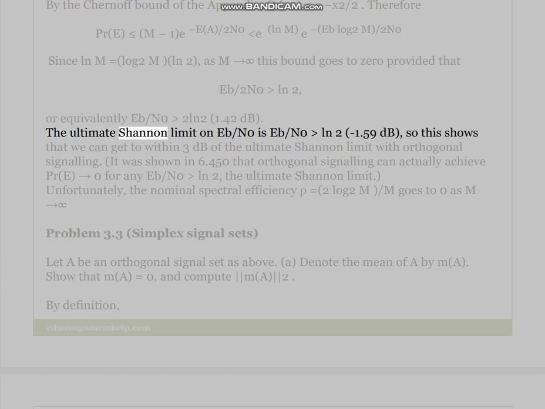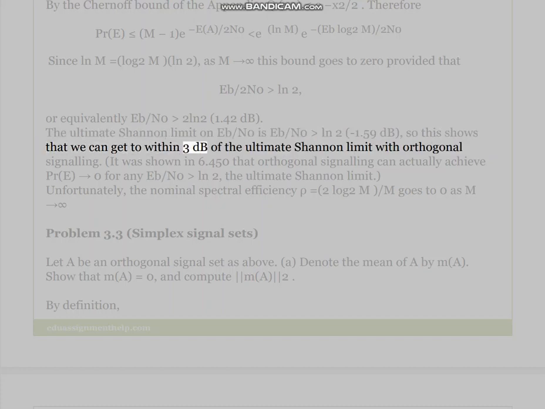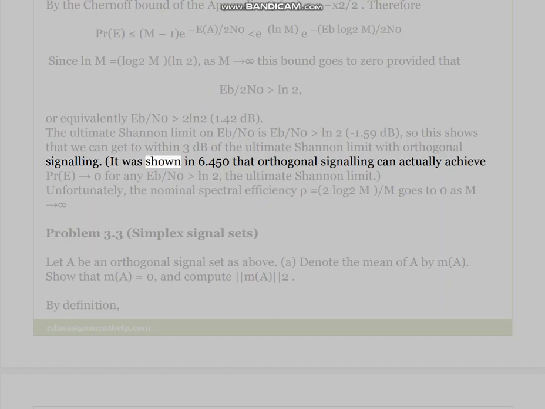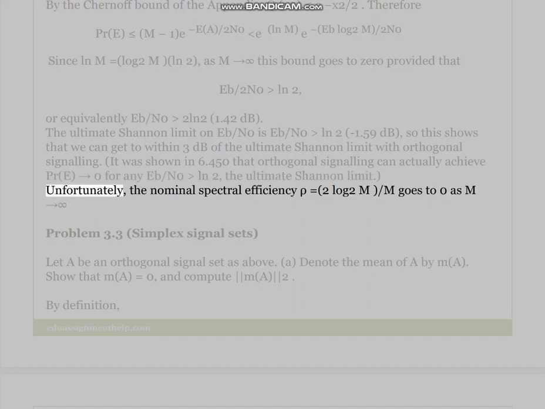The ultimate Shannon limit on Eb/N0 is Eb/N0 > ln 2 (-1.59 dB), so this shows that we can get to within 3 dB of the ultimate Shannon limit with orthogonal signaling. It was shown in 6.450 that orthogonal signaling can actually achieve Pr(E) → 0 for any Eb/N0 > ln 2, the ultimate Shannon limit. Unfortunately, the nominal spectral efficiency ρ = (2 log2 M)/M goes to 0 as M → ∞.